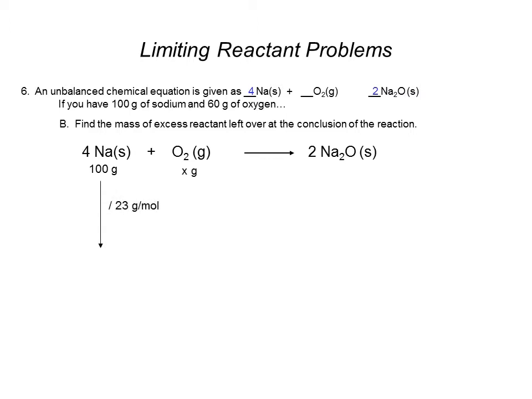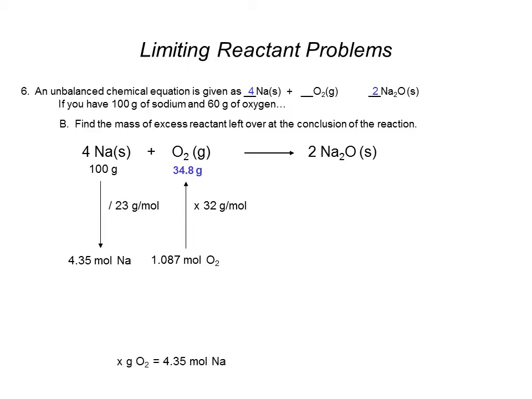Now I have my 100 grams of sodium divided by the molar mass of sodium, 23 grams per mole. That's where I got my 4.35 moles of sodium. Now there's a 4:1 ratio. So I simply took this number, 4.35 moles of sodium, divided by 4. That's where I got my 1.087 moles of O2. And then to go back up, I multiply by the molar mass of oxygen, 32 grams per mole. And I get 34.8 grams of oxygen.